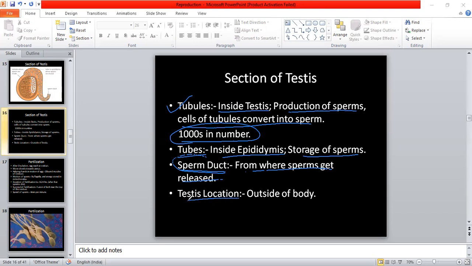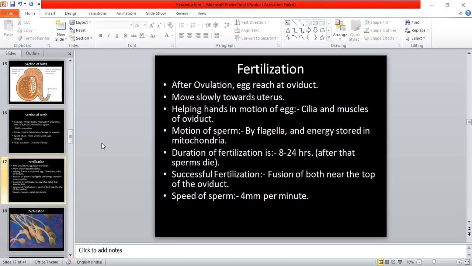Now testes are located outside of the body, outside of the male body, we all know, because sperms are too much heat sensitive. That's why testes are located outside the body. Okay, तो यहाँ तक हमने बात की. Section of testes is also clear now, and now we will move towards fertilization.